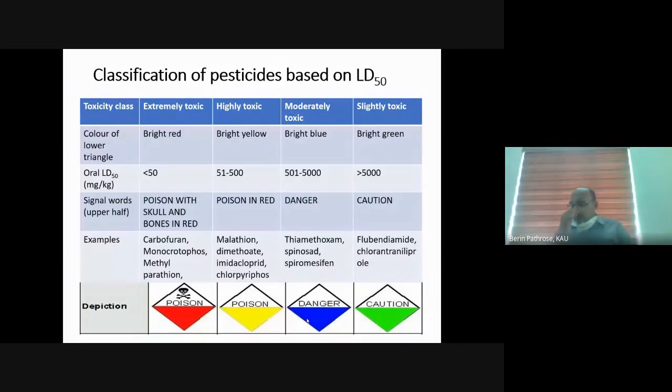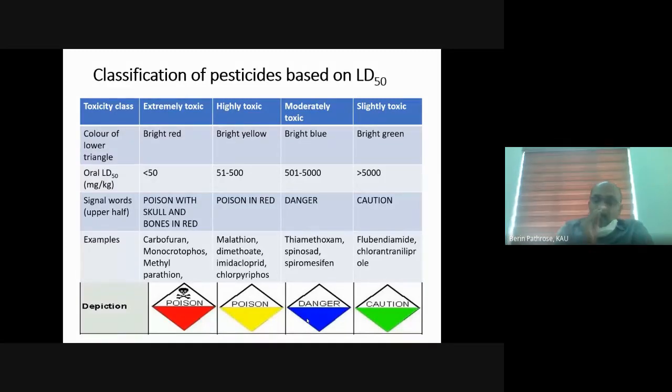And the third group is moderately toxic, wherein the LD50 is 501 to 5000. The color of the lower triangle is bright blue, and in the upper triangle it will be written danger. And in the last group, that is greater than 5000, it is the slightly toxic category, wherein the lower triangle has bright green color, and there will be a portion written in the upper triangle.